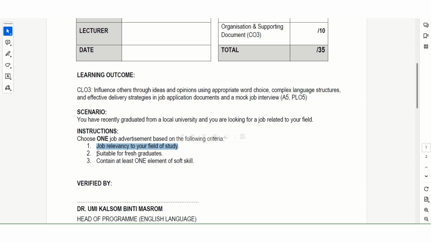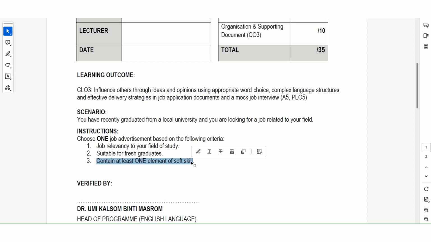And then it must be stated that the job is suitable for fresh graduate in the job advertisement. And lastly, it must contain at least one element of soft skill. What are the elements of soft skill? Teamwork, leadership, communication skills, and so on.